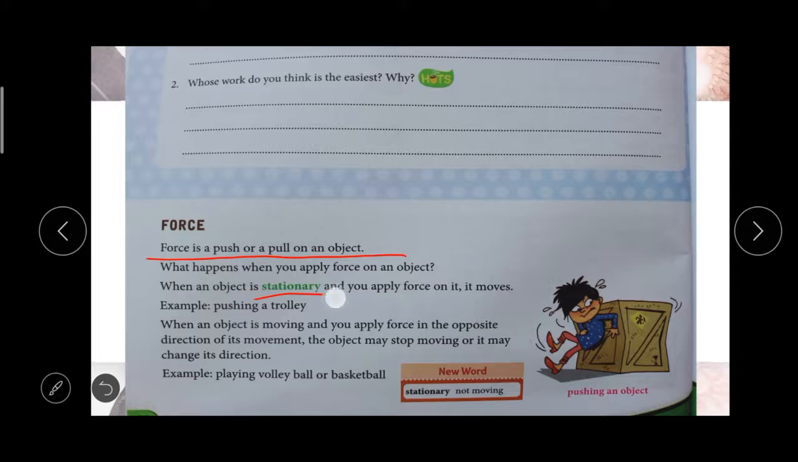When an object is stationary, if you apply force on it, it moves. Stationary means it is stable in the place, it cannot move, it will stay where we keep it. For example, a bench. A bench cannot move on its own, right? It will be stable and stay there. If you apply some force on it, the bench will move, right? For example, pushing a trolley. If you push the trolley, it will move, right?